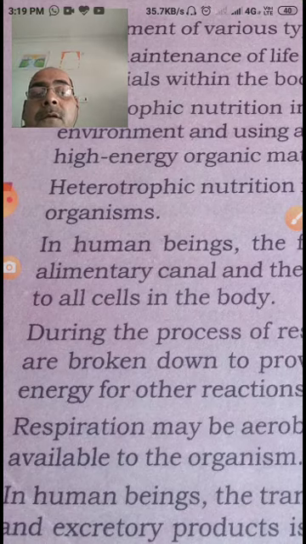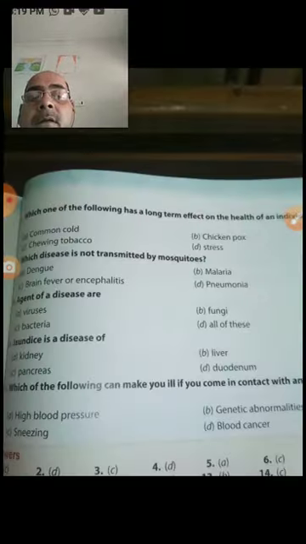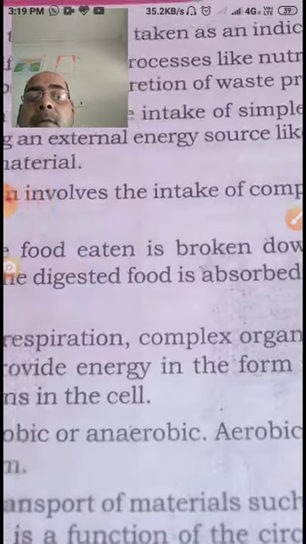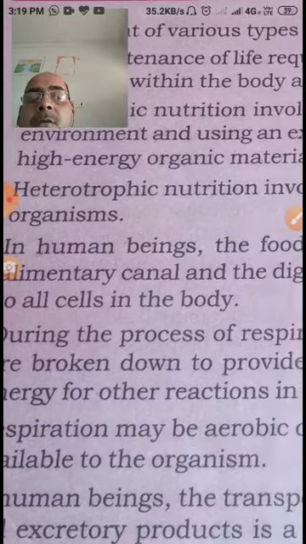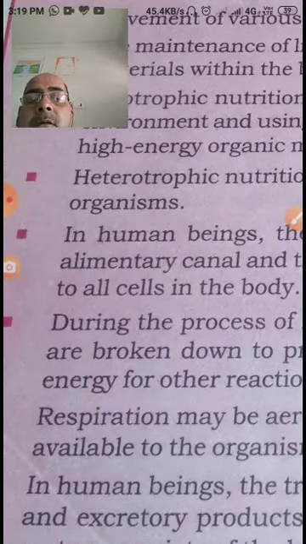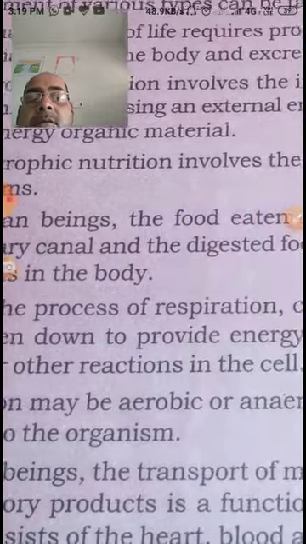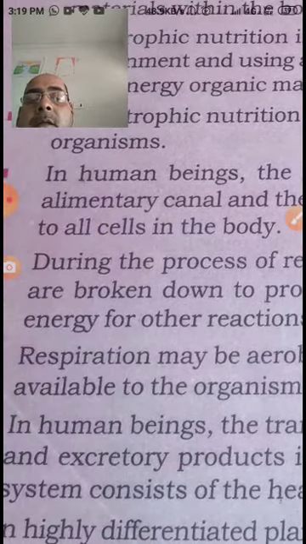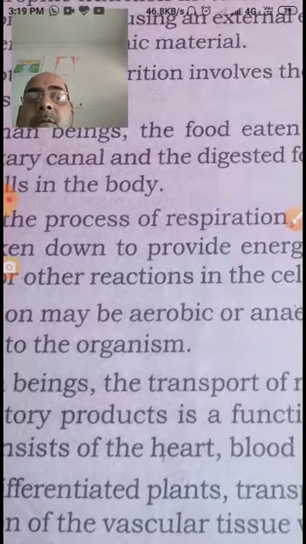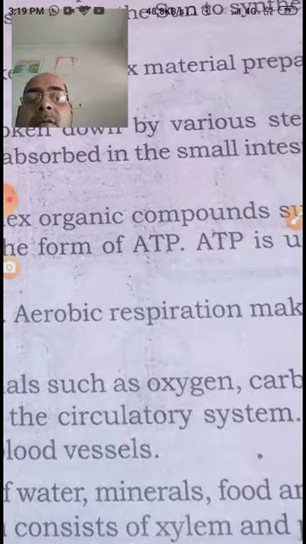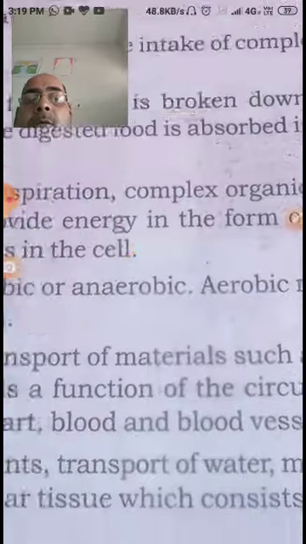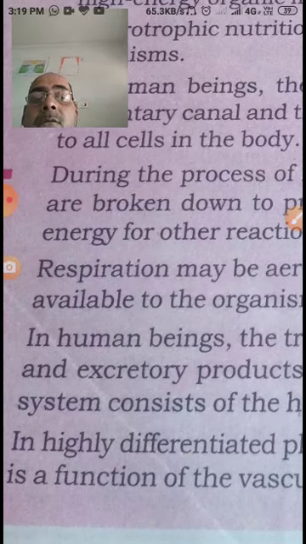Dear student, during the process of respiration, complex organic compounds such as glucose are broken down to provide energy in the form of ATP. ATP is used to provide energy for the reactions in the cell. This respiration may be aerobic or anaerobic. Aerobic respiration makes more energy available to organisms.